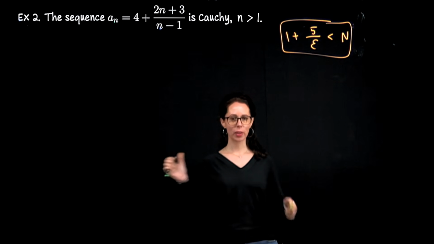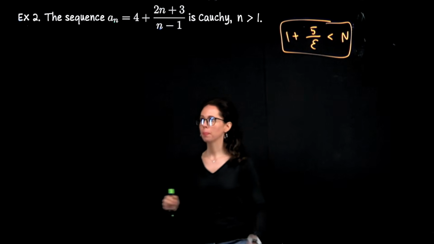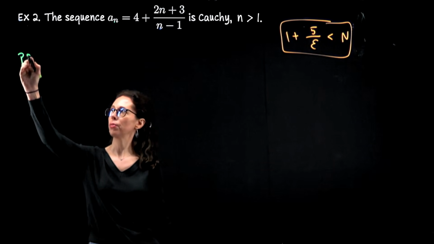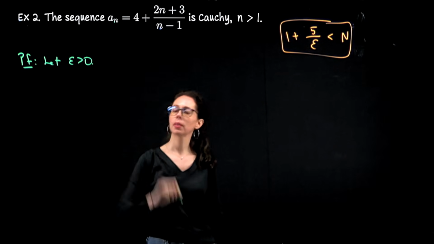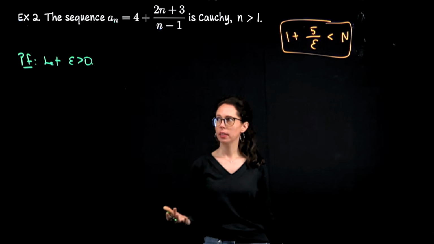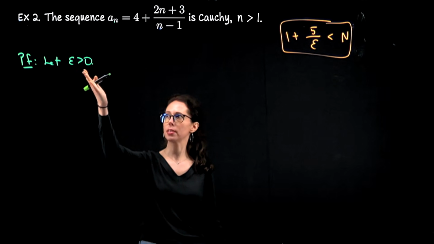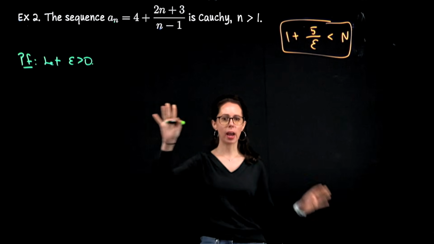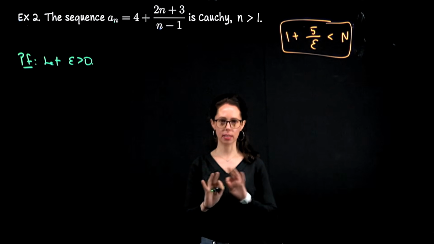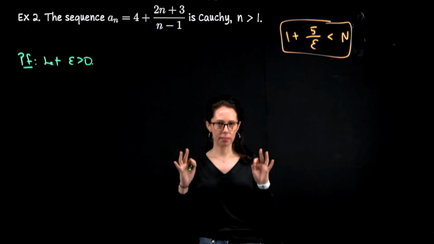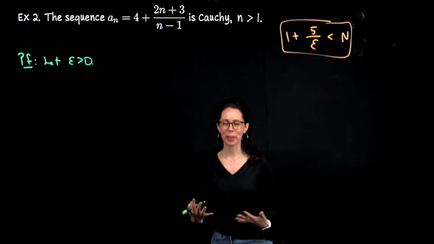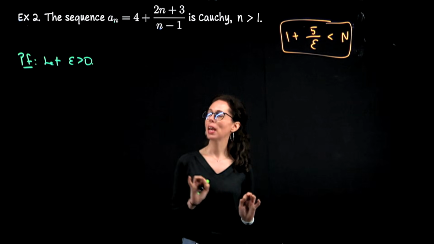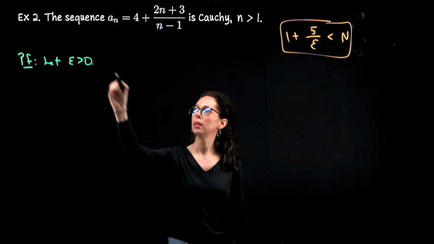The formal proof is going to sound just like example 1. So I will say: proof, let epsilon be greater than 0. If I write let epsilon be greater than 0, period, at that moment I have fixed epsilon. It is not specified. It's a fixed positive number. Again, some people will insist on the phrase be given. I do not insist. Let epsilon be greater than 0.